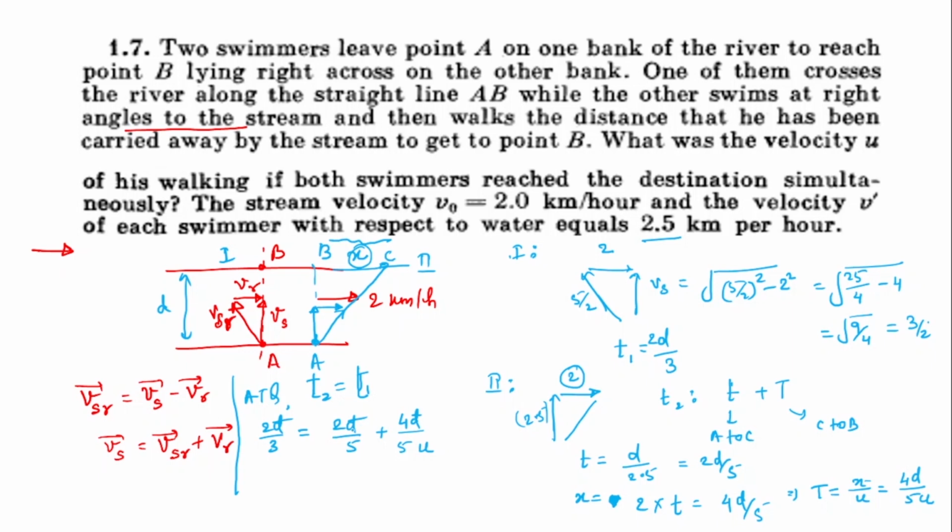Bring this to the other side, so 4 by 5u is equal to 2 by 3 minus 2 by 5, which is 10 minus 6 over 15, so it will be 4 by 15. Now this 4 will get cancelled out, and 5 will go into 15 three times. So from here you will have u equal to 3.